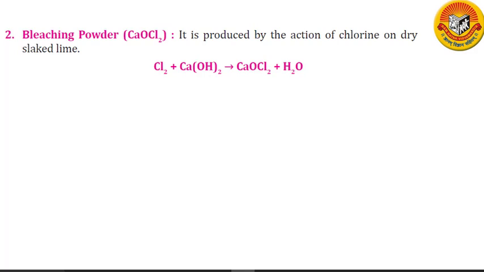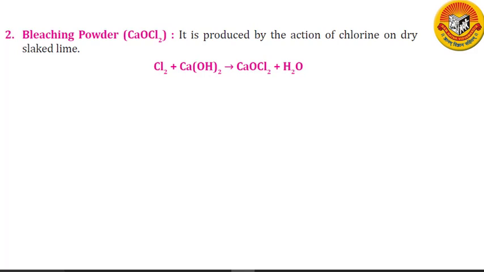So when bleaching powder is treated with an excess of dilute acid, all the chlorine present in it is liberated. So CaOCl2, when it reacts with H2SO4, gives us CaSO4, that is calcium sulfate, chlorine, that is Cl2, and water. The chlorine produced by the action of dilute acid on bleaching powder acts as a bleaching agent. Thus, the real bleaching agent present in the bleaching powder is chlorine.